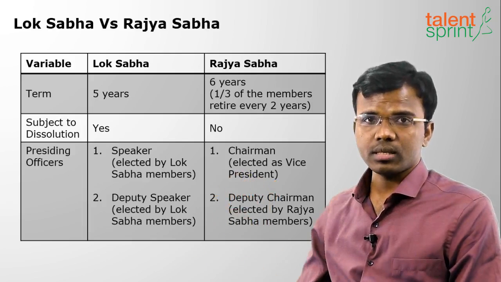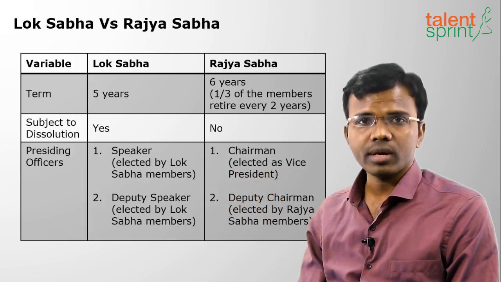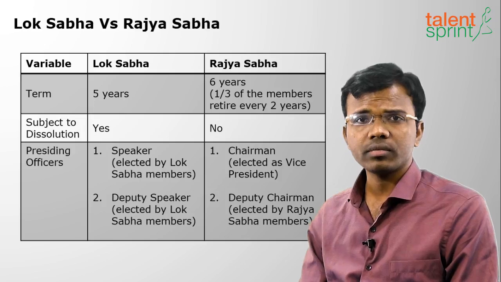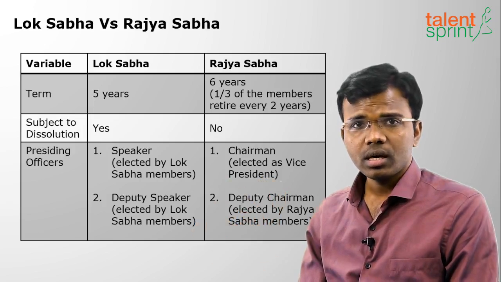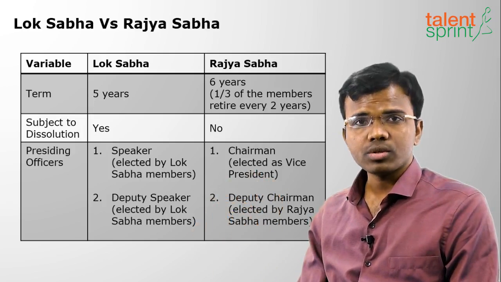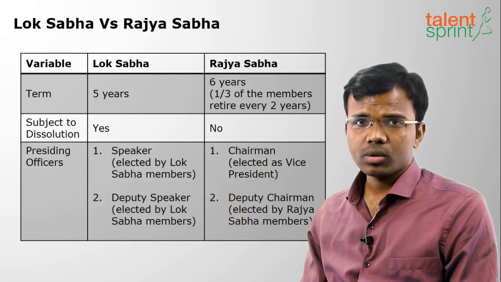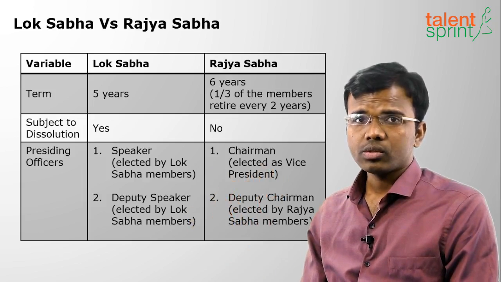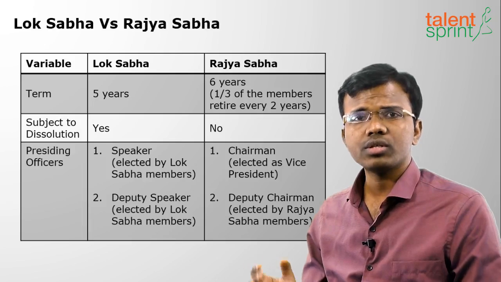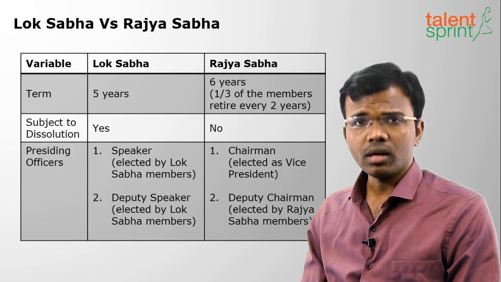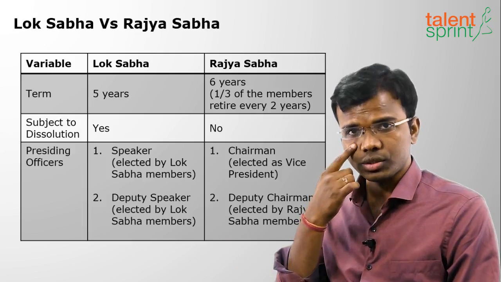We have studied about the Vice President. Whoever is elected as Vice President of India will act as the Chairman of Rajya Sabha. There is no separate election for Chairman of Rajya Sabha. Next, the Deputy Chairman of Rajya Sabha is elected by the members of Rajya Sabha. So these are the presiding officers for Lok Sabha and Rajya Sabha. We have compared them because it will be very useful from the examination point of view. We should always consolidate our knowledge so that it will be helpful for our examination.